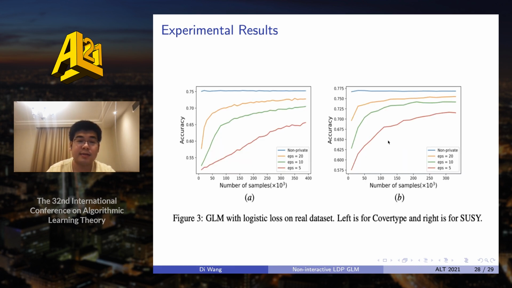And then we conduct some experiments on the real data. We can see that when epsilon is large enough, then the accuracy will be close to the non-private case. For example, the left line is for the Cover Type data, and the red one is for the SUSY data. And this result shows the effectiveness of our algorithms.